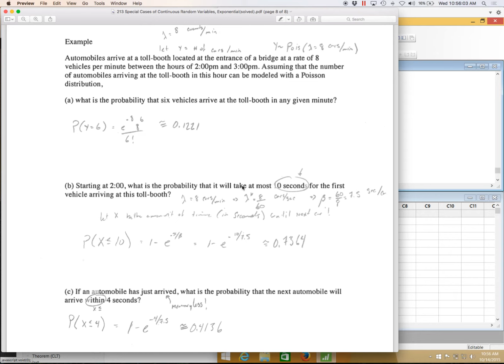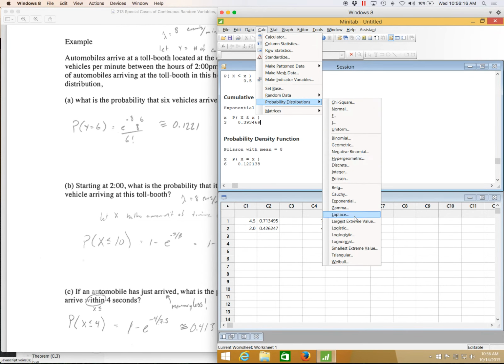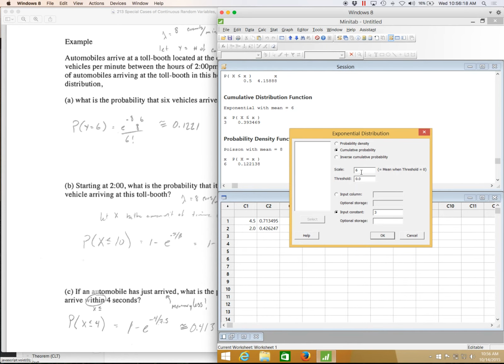What's the probability it would take at most, less than or equal to 10 seconds to see our first car? Again, you can write this by hand or use Minitab. Go to Calc, probability distributions. This is the exponential distribution. Here we expect 7.5 seconds to go by for every 1 car.